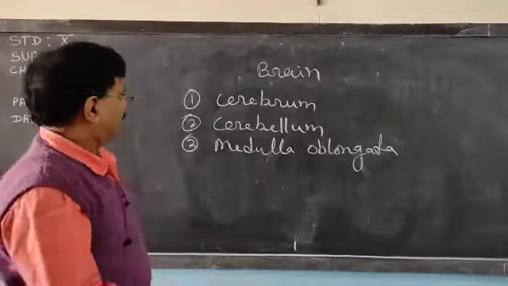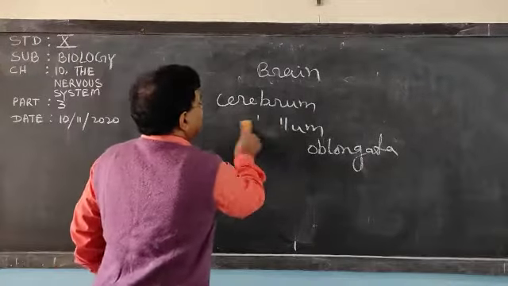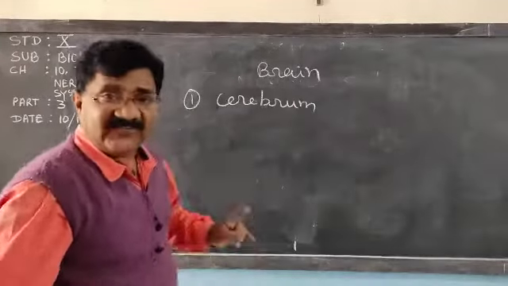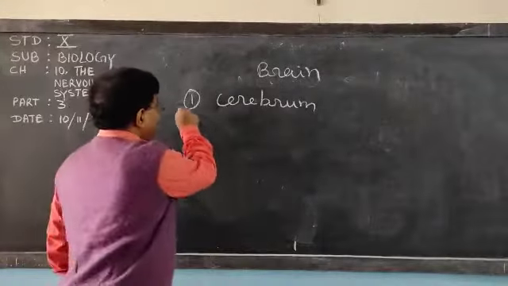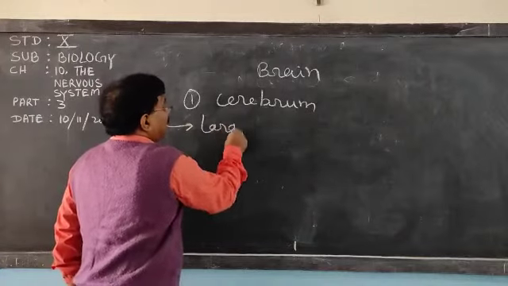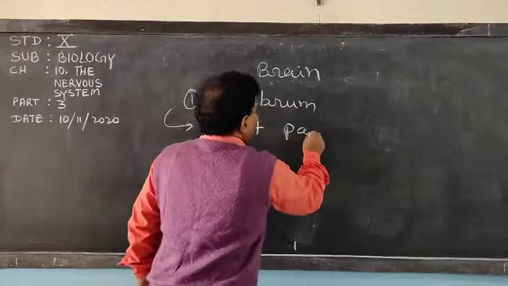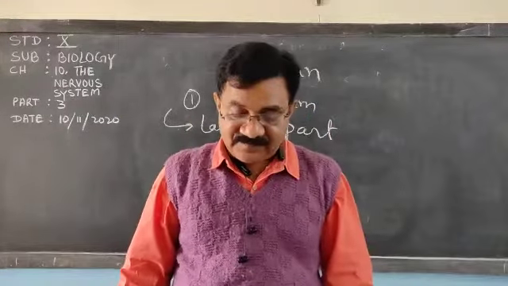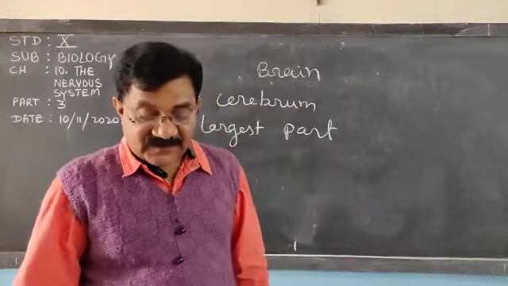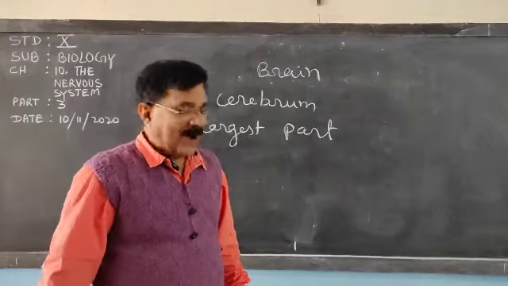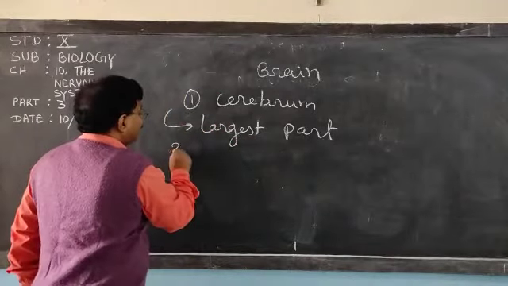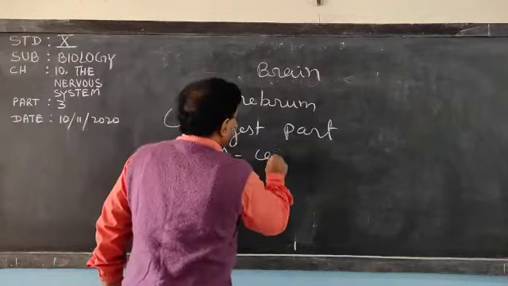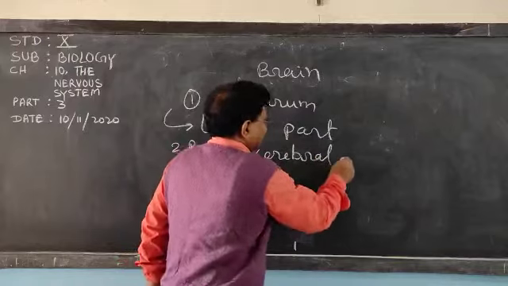So, in detail about the cerebrum. What is cerebrum? The largest part of the brain is the cerebrum, and it is divided into two parts.